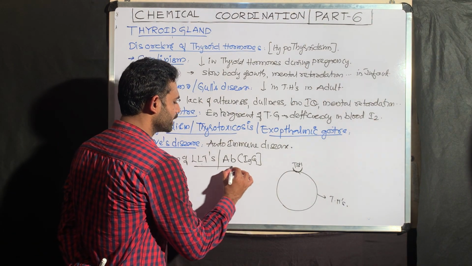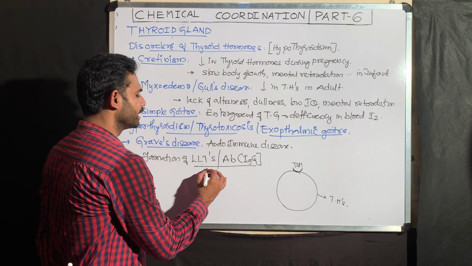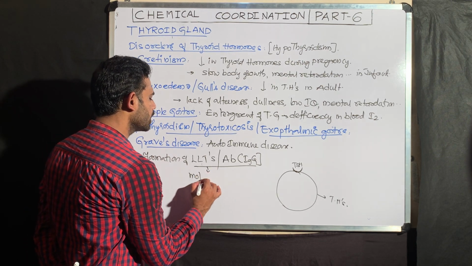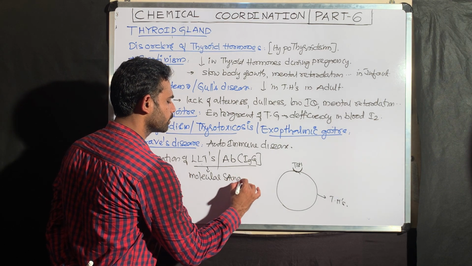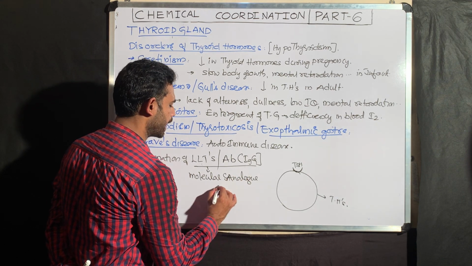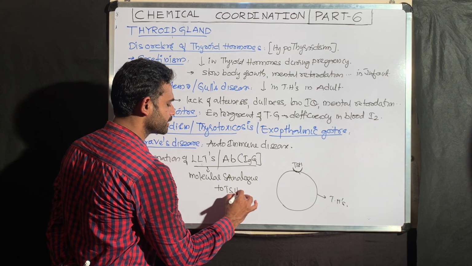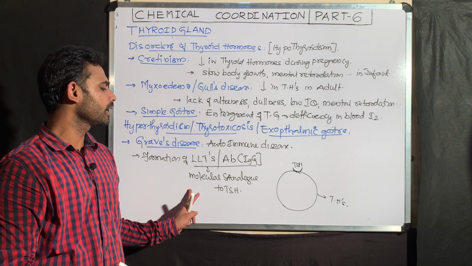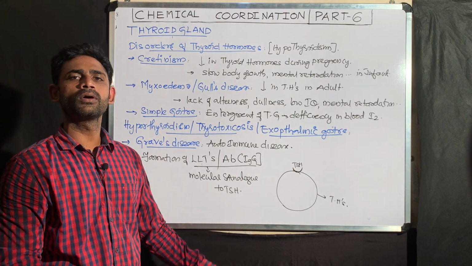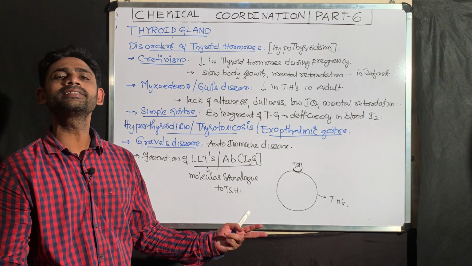This LLTS, the so-called antibody, is a molecular analog to TSH. Analog means similar to what? TSH.